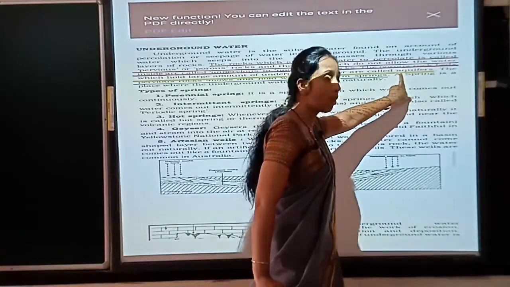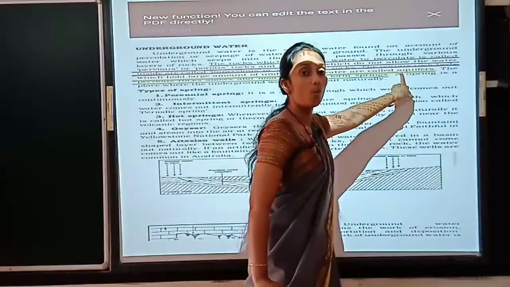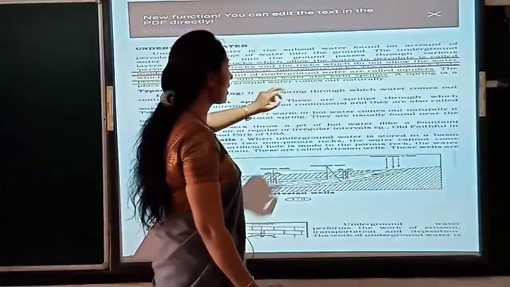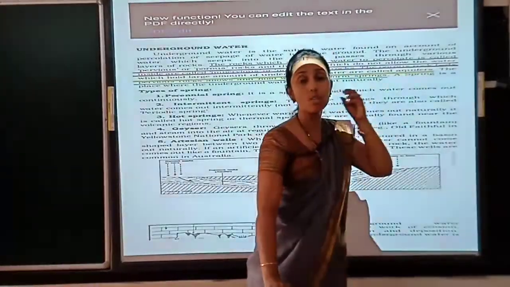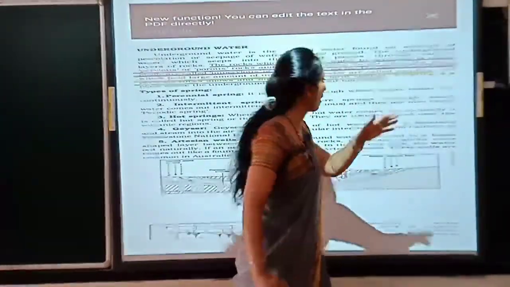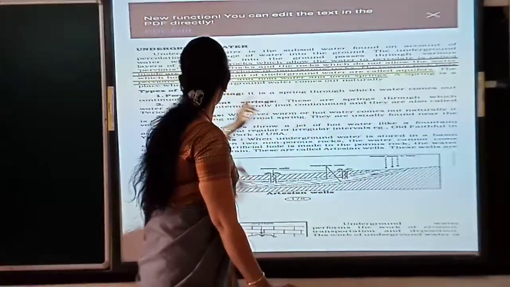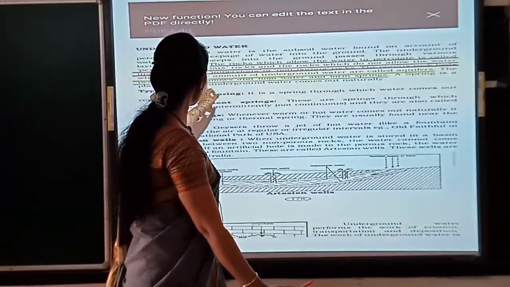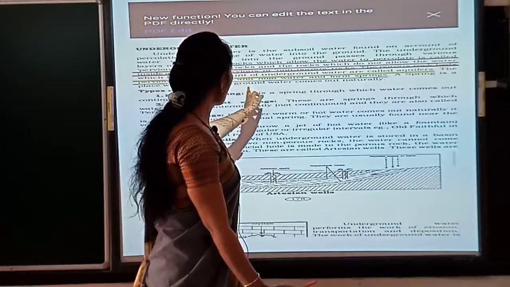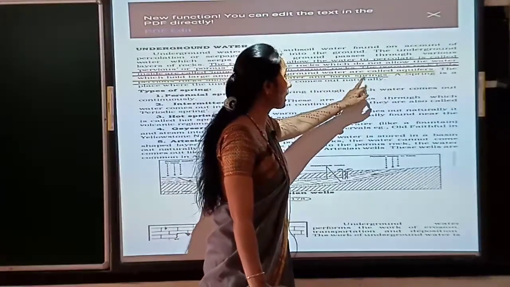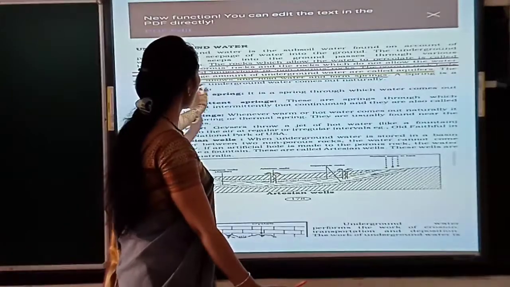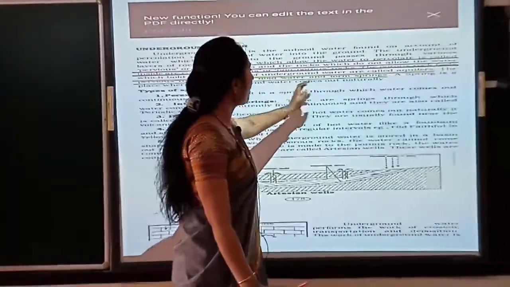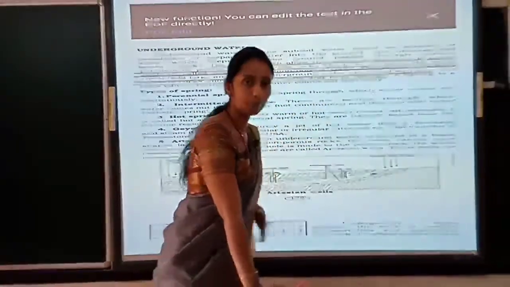Aquifer is a storage or collection of water. Is it clear? Whereas a spring is the source from which we get water because of the aquifer. See, the pervious rock allows and holds the water to form the spring. That is called a spring. The spring is a place where the underground water comes out naturally.